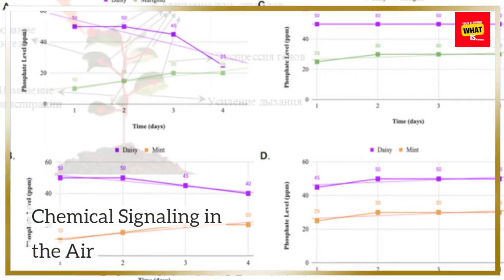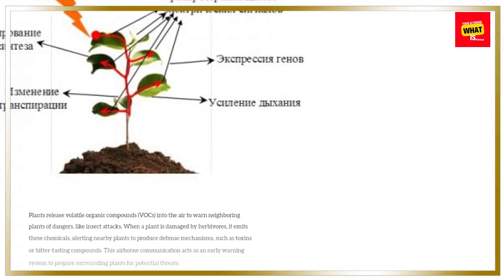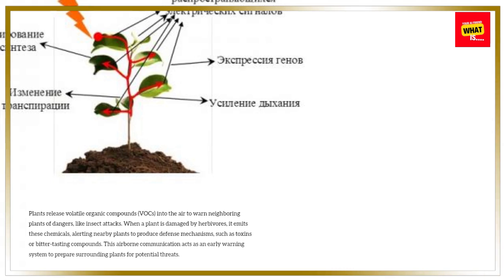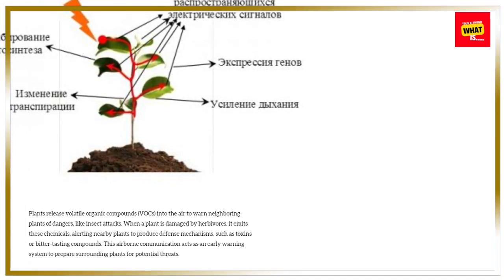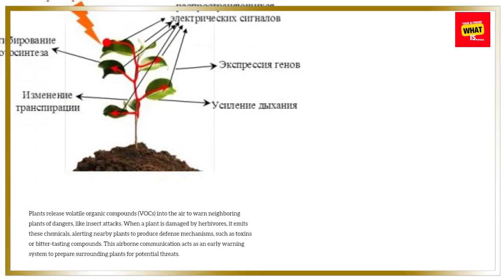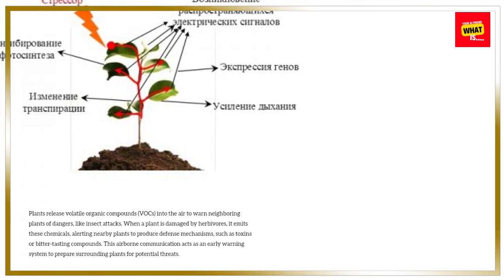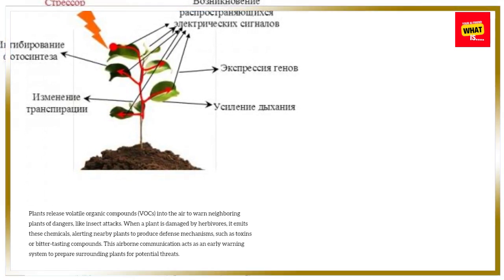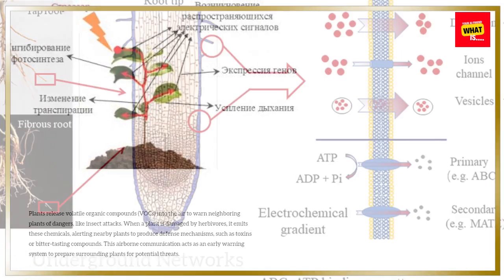Chemical signaling in the air. Plants release volatile organic compounds, VOCs, into the air to warn neighboring plants of dangers, like insect attacks. When a plant is damaged by herbivores, it emits these chemicals, alerting nearby plants to produce defense mechanisms, such as toxins or bitter-tasting compounds. This airborne communication acts as an early warning system to prepare surrounding plants for potential threats.